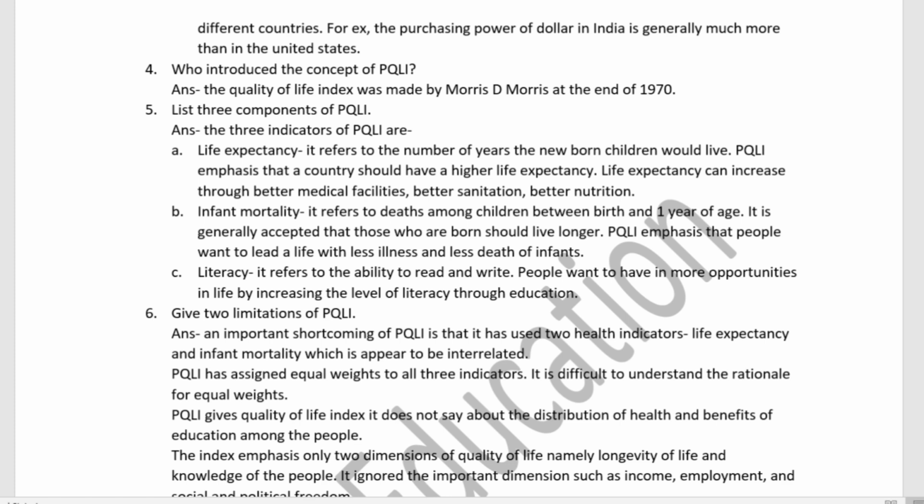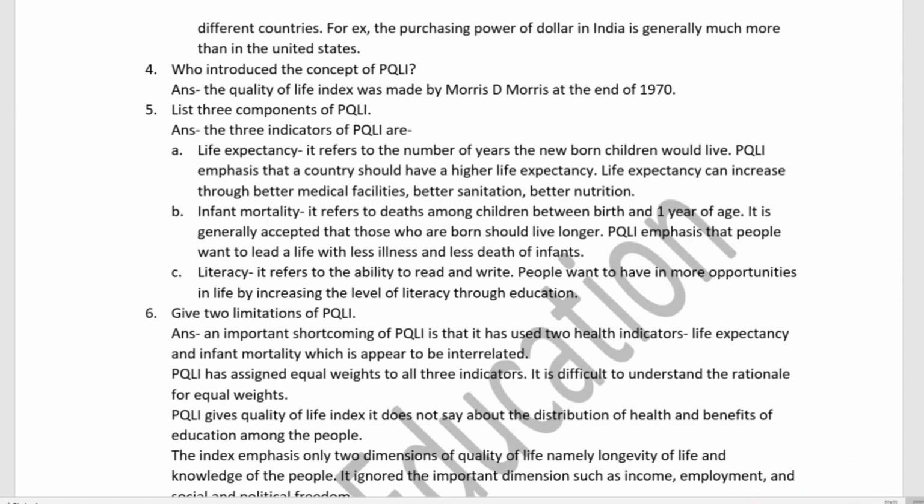First is life expectancy. It refers to the number of years a newborn child would live. PQLI emphasizes that the country should have a higher life expectancy. That means life expectancy can increase through better medical facilities, better sanitation, and better nutrition.